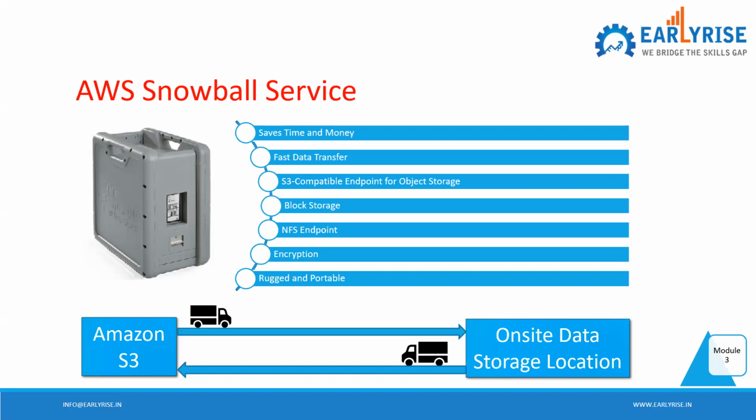There will be some security and authentication, and then you can ship it back via UPS to AWS. Say you ordered it for your office and it reached your on-site location. There you fill the device with data and ship it back, and they will put it in S3. Or you can do the vice versa as well. You raise a request, they fill it with data, and you empty it in your location. Again, you have to return the device.